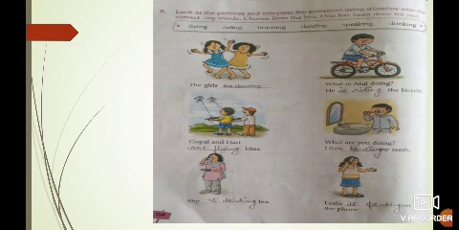Next question number B. Look at the pictures and complete the sentences using is, am, are with the correct ing words. Choose from the box. One has been done for you. Now again you have to see the picture. Choose the correct word from the boxes and complete the sentence. Remember children, you have to use is, am, are on your own. Where you will use is, where you will use am, and where you will use are.